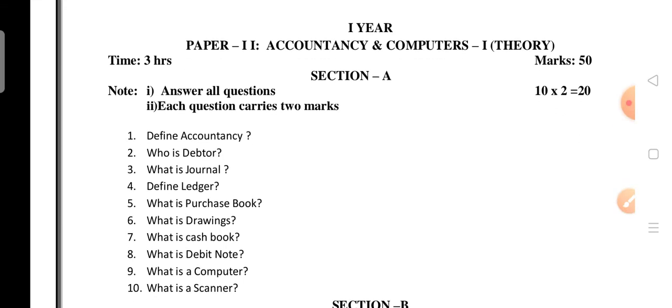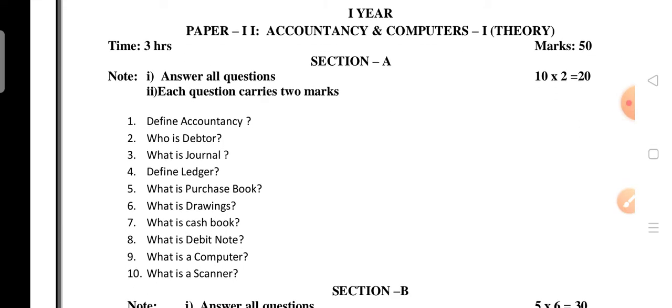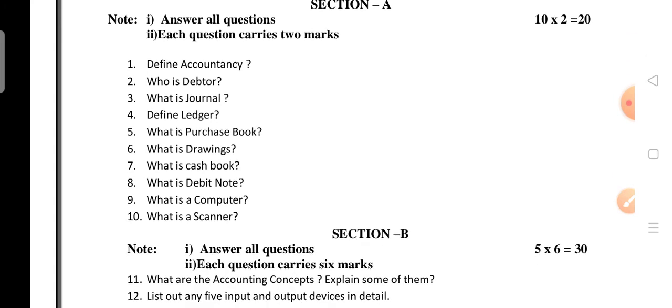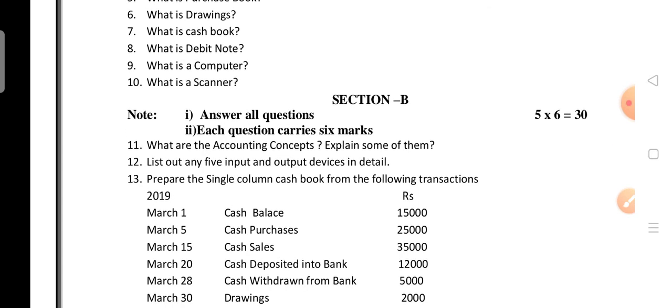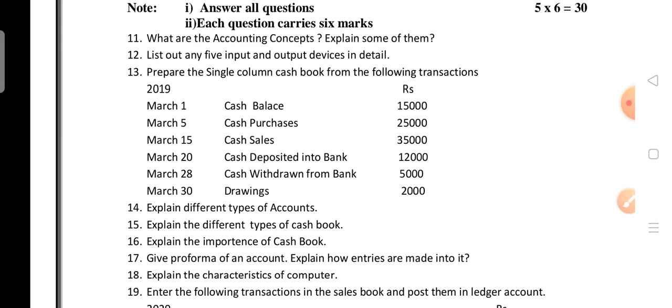This is a model question paper for the first year students in the course of insurance marketing, accountancy and computers. Here it is a 50 marks question paper. Section A has 2 marks questions and Section B has 6 marks questions. Define accountancy. What is debtor? What is journal? Define ledger. What is purchase book? What is drawings? What is cash book? What is debit note? What is a computer? What is a scanner?